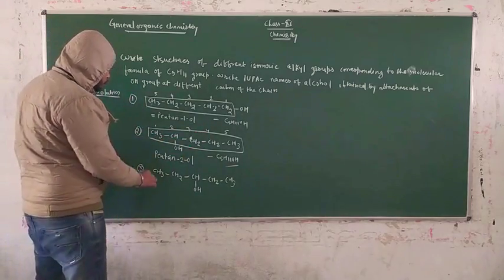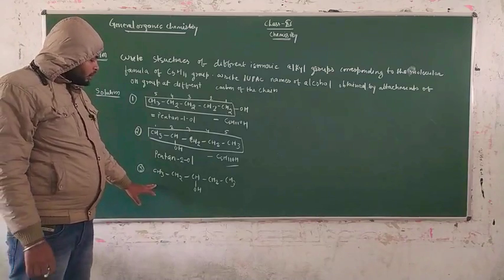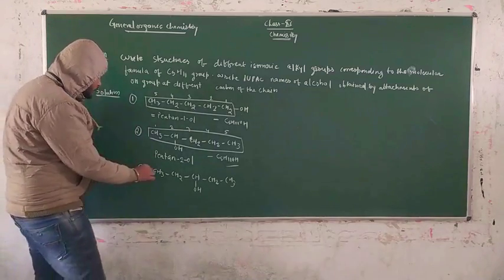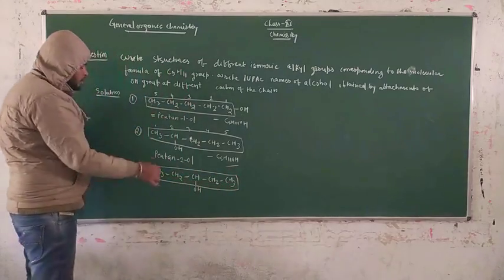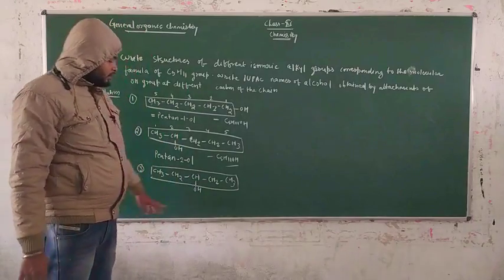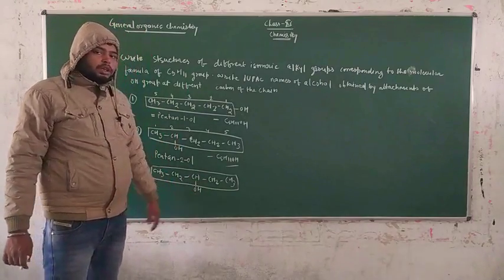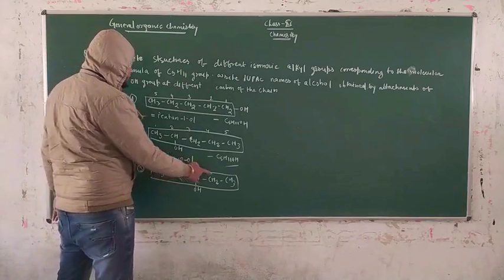Now we have to write the IUPAC name of this compound. First of all, we have to select the parent chain. This is our parent chain here. For the application of the lowest locant rule, the priority is of this functional group, that is OH. You have to write the numbering 1, 2, 3, 4, 5.